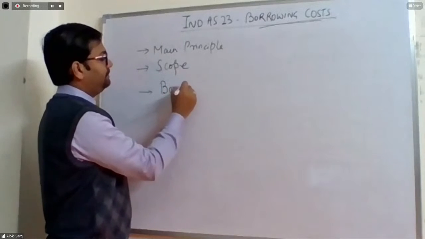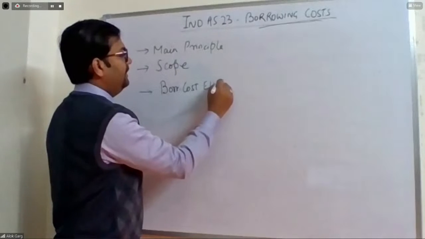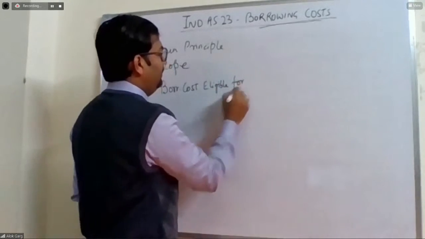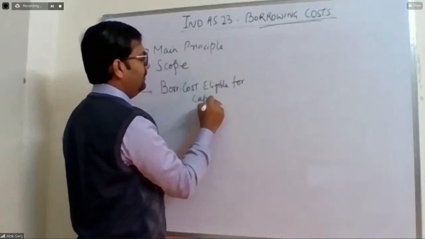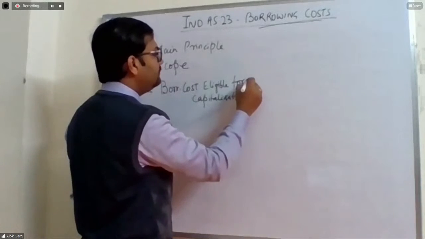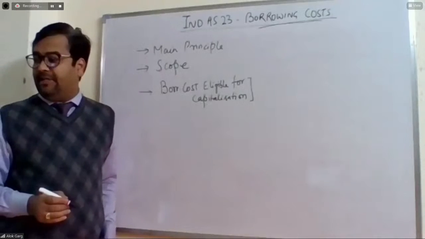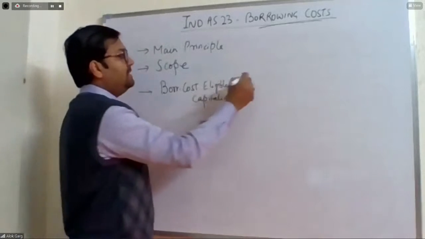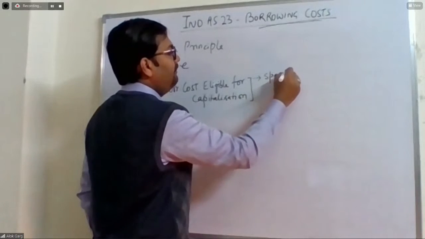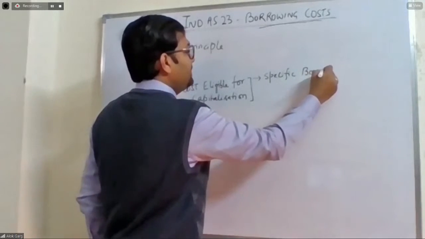In borrowing cost eligible for capitalization, we will discuss the concept of specific borrowing, meaning what will be the accounting treatment when the company has specific borrowing.